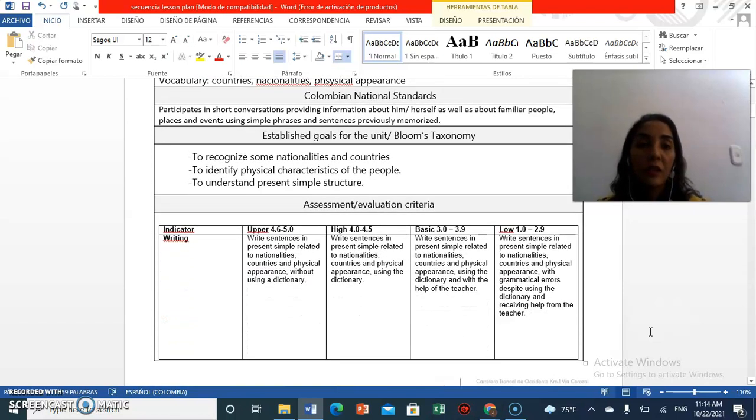In this section, I show the Colombian national standards, the established goals for the unit, and the assessment criteria, which is a rubric in which I have to grade my student according to the writing, reading, listening, and speaking assessment in upper, high, basic, or low level, according to these descriptions that I made in this rubric.